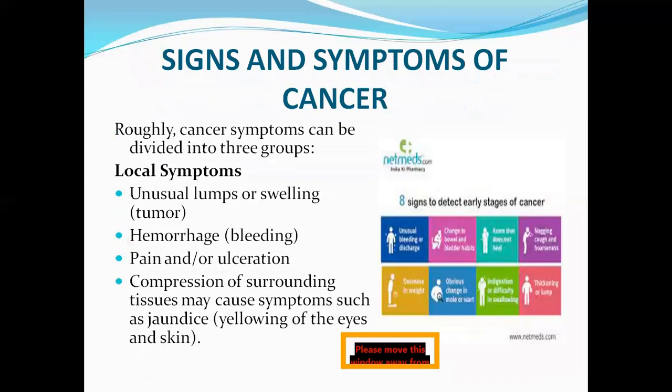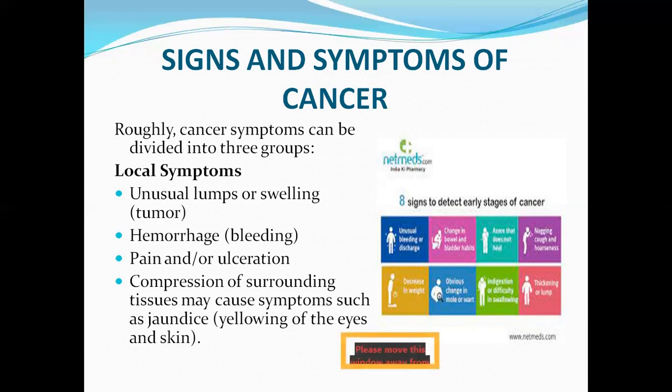Next, coming to the signs and symptoms of cancer. First of all, we'll see what are the early signs, or 8 signs, to detect early stages of cancer. The first one is unusual bleeding or discharge. Second, change in bowel and bladder habits. Third, a sore that does not heal.